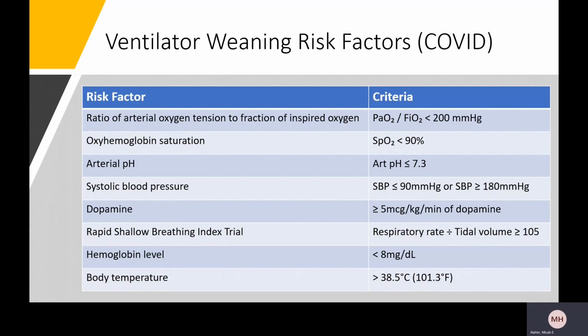So this next slide looks very similar. It's our risk factors for COVID-specific patients. The risk indicators are the same as described previously, but the differences can be found in the criteria. The criteria for the arterial oxygen tension ratio and the arterial pH are more strict than in the general cases. This is due to the severity of respiratory issues caused by COVID and the need to be more careful when it comes to attempting to wean patients off of the ventilation too early.